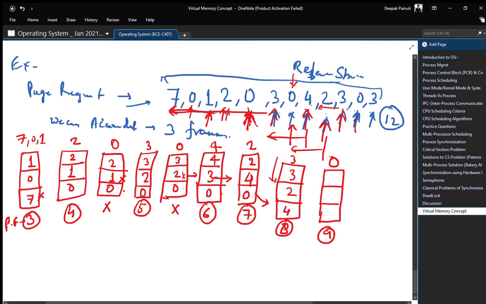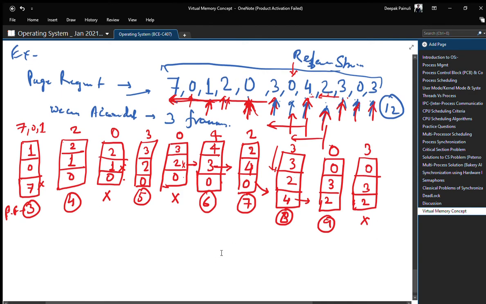So 3 is recently used, 2 is recently used, and 4 is not recently used, so 4 can be replaced. 2 3 0. Now in the last request, for 3, there will be no page fault because 3 is already in the frame.